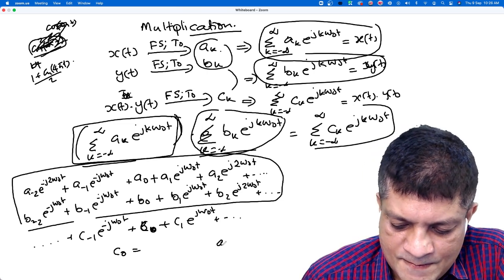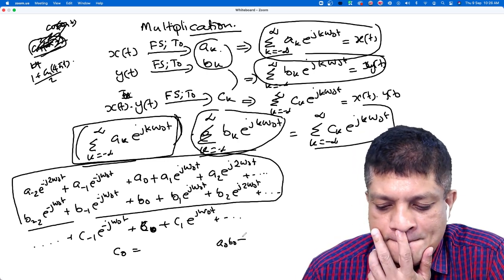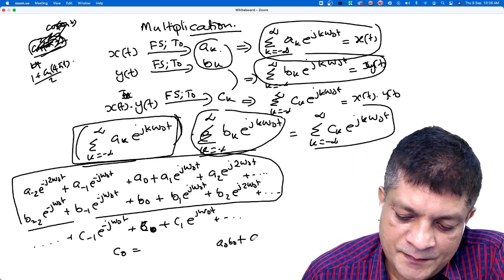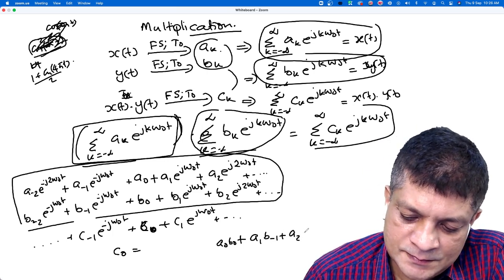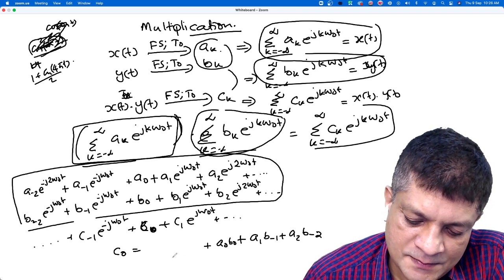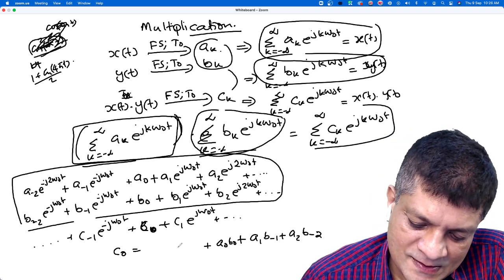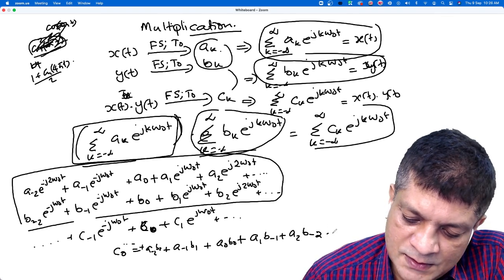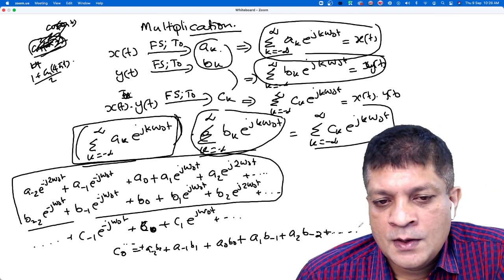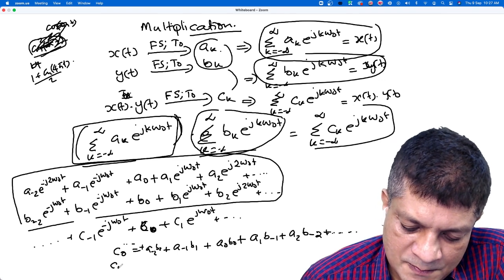Is it A naught B naught plus the summation A minus 1 B1, plus A1 B minus 1, and so on? And here, A minus 1 B1, A minus 2 B2. Okay, this is an infinite series again. That is C0. What about C1?